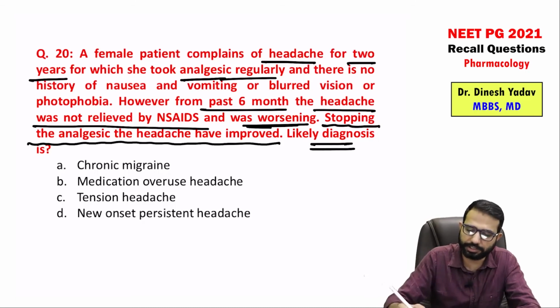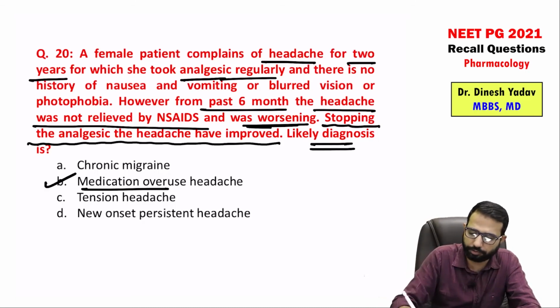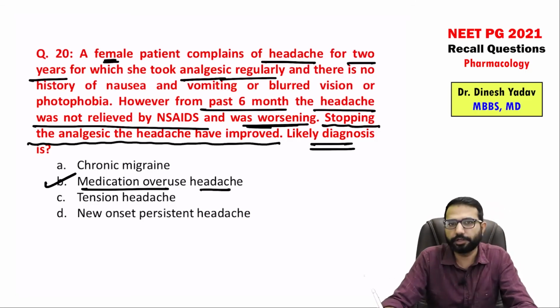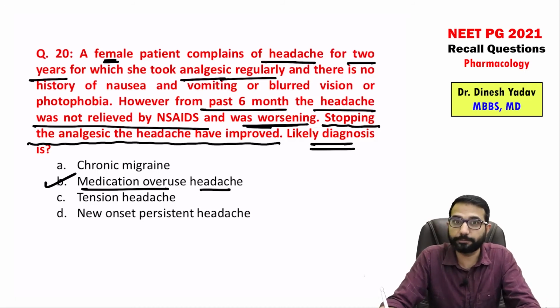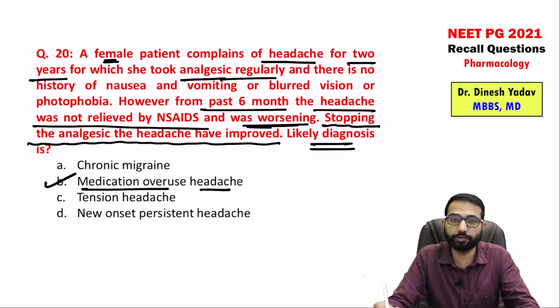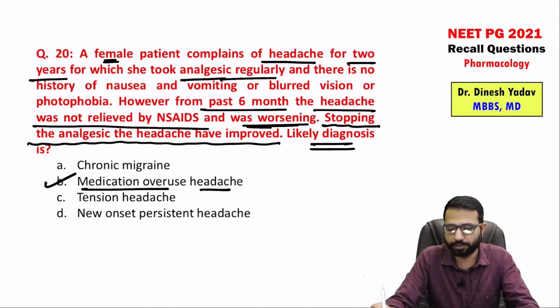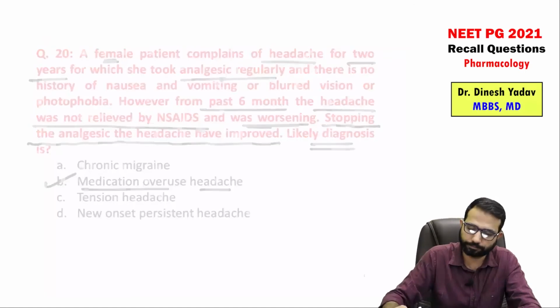In this case, you can say it's a case of medication overuse headache. Very common in the females. It's a psychiatric problem, right? So medication overuse may lead to headache. So in this type of patient, if the patient complains even after using the NSAIDs, the headache is continuous, you simply stop the analgesic and you will see drastic relief. So this is called medication overuse headache.